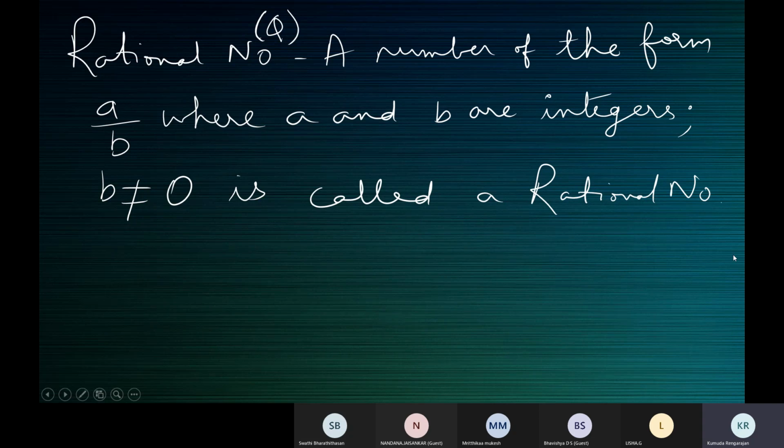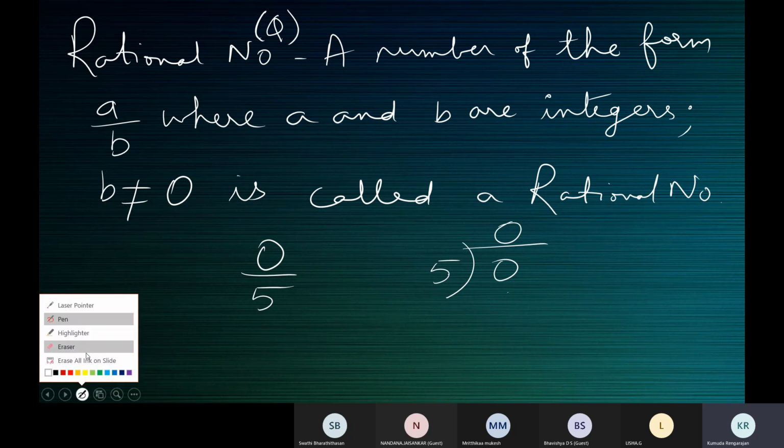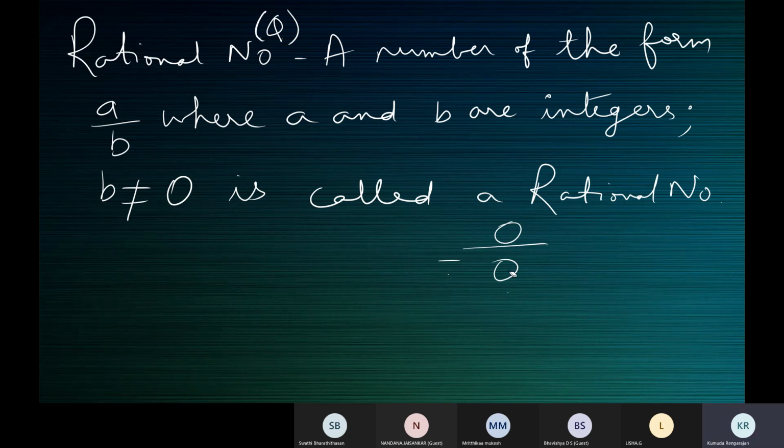So division by 0 is not defined. Now, when you try to divide 0 by 5, you can finish the division. Let me take a different example first. Now, first write this, children. Let's go in order. We'll finish this, and I'll come to you, Swati.